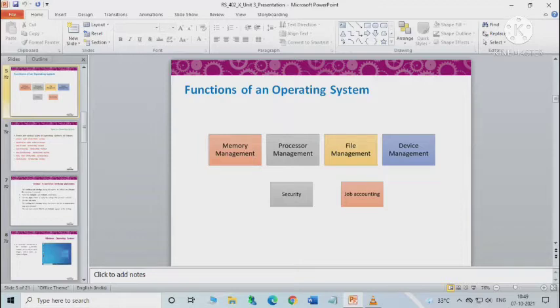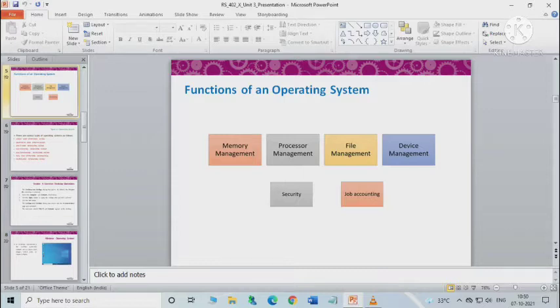Next is memory management. The operating system is also responsible for managing the sharing of internal memory like RAM, random access memory, and cache memory among the multiple applications to ensure the proper execution of every process.